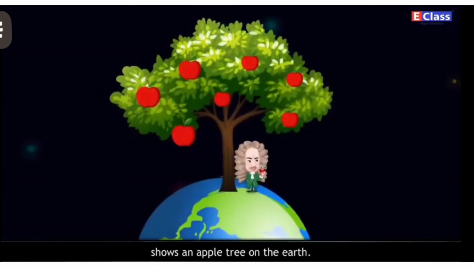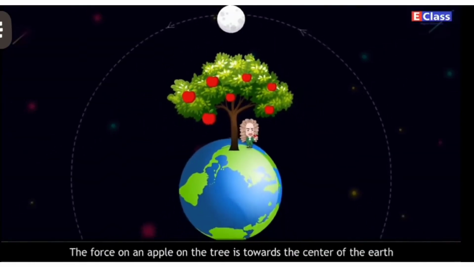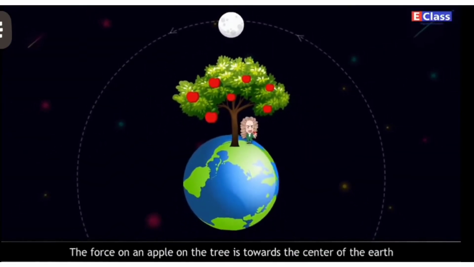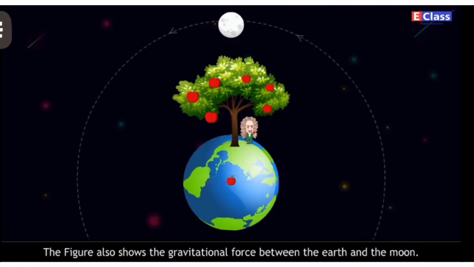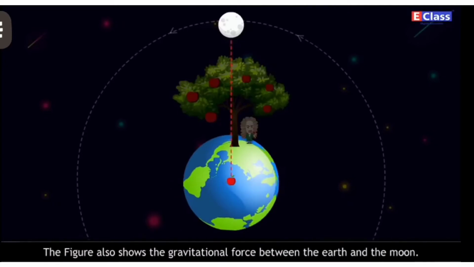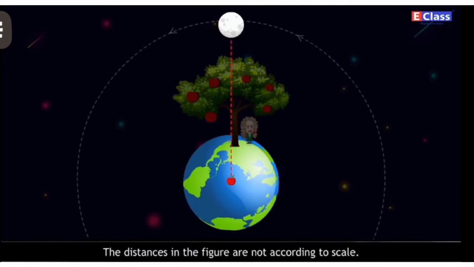The figure shows an apple tree on the earth. The force on an apple on the tree is towards the center of the earth, that is, along the perpendicular from the position of the apple to the surface of the earth. The figure also shows the gravitational force between the earth and the moon. The distances in the figure are not according to scale.